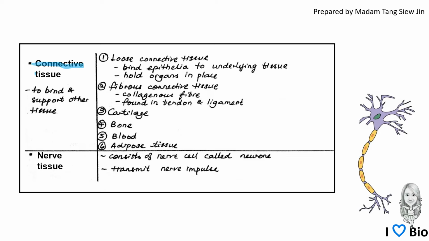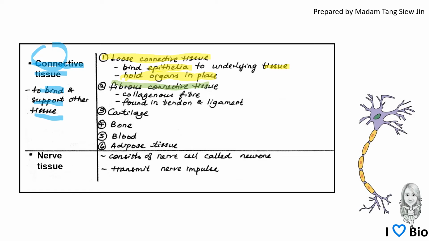Connective tissue. The name already tells you the function: connect. So the function is to bind, to connect, and to support other tissue. Loose connective tissue binds the skin or the epithelium to the underlying tissue, and it also helps to hold the organs in place.